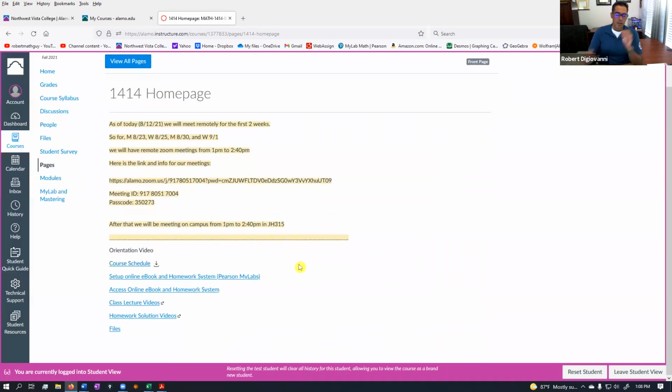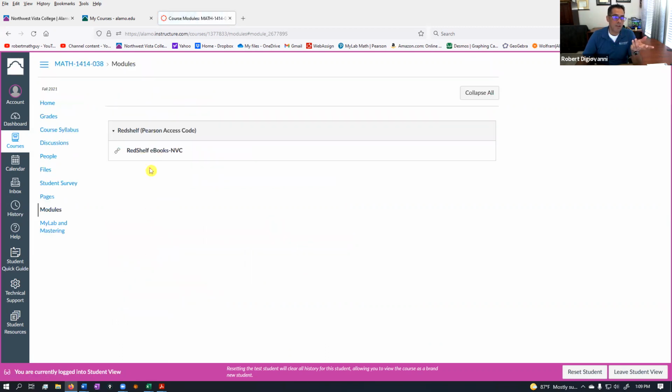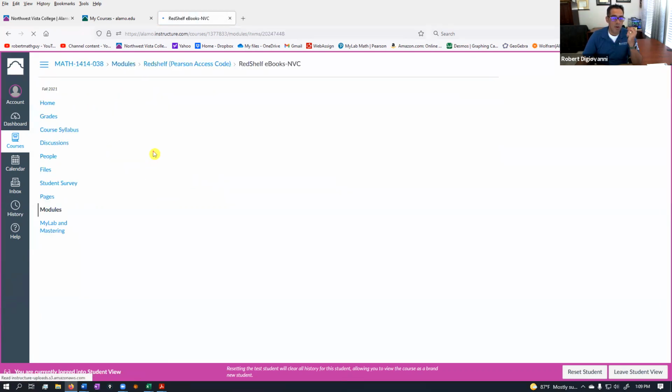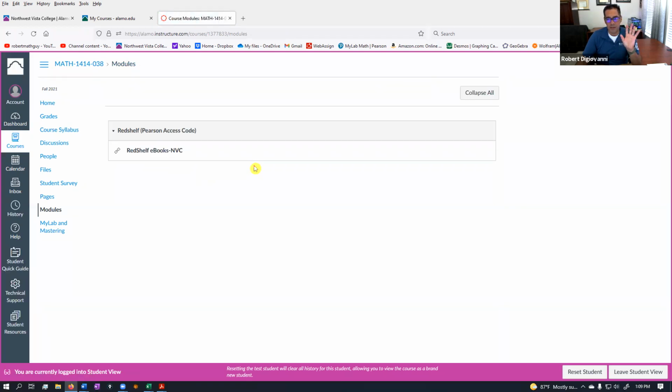Now, in terms of the book for the class, the book is available electronically. You're not going to have to pay for anything, but you do have to get registered. The first thing you're going to do is click on Setup Online Book, ebook and homework system. When you do this the first time, it's not going to let me do it, but it's going to give you an access code. Once you have that access code, you come back here.